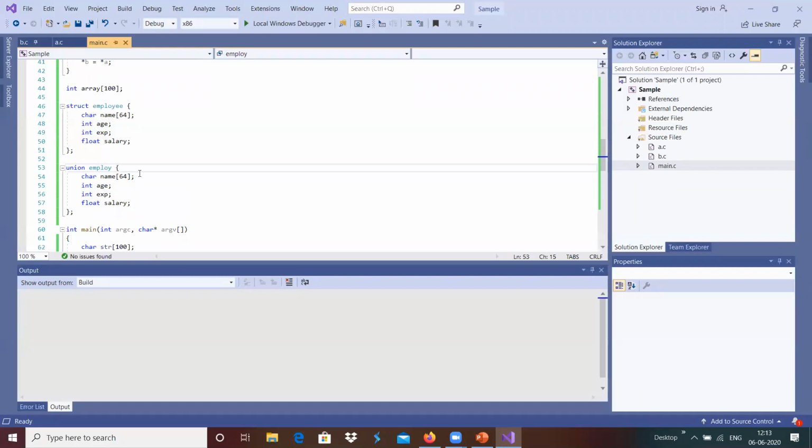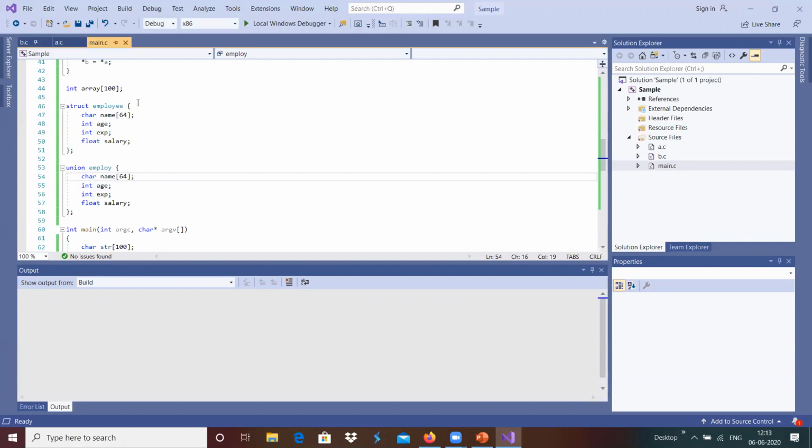For example, here we have a name, a 64-byte array. This is the maximum element here, so the union size, the total memory size, will be 64.